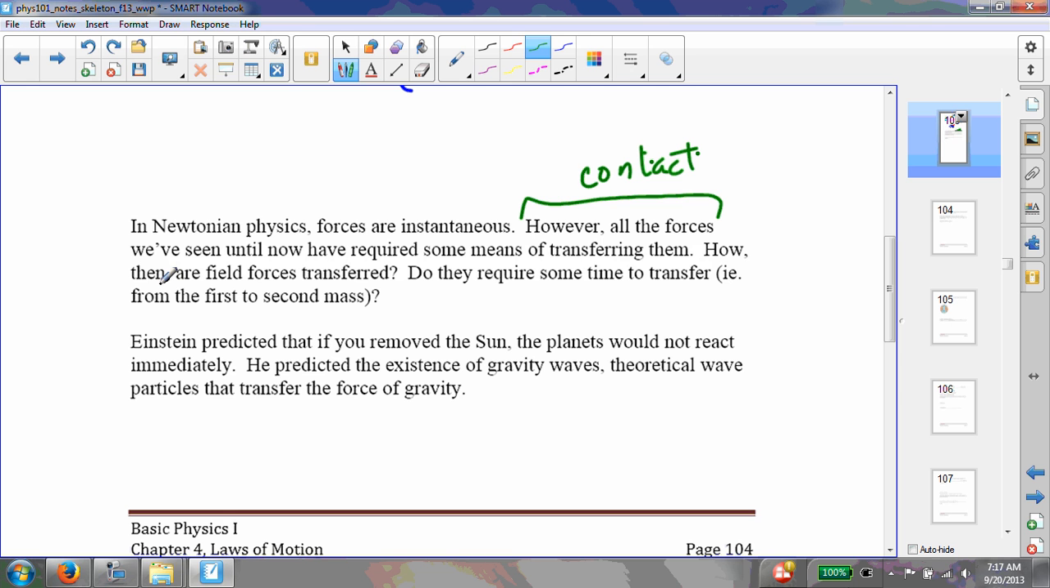Einstein said that if you could remove the sun in an instant, just completely remove it, make it vanish, then the planets would not react immediately. They would lose that gravitational force, but not immediately. And he predicted the existence of gravity waves. These are also sometimes called gravitons. These are theoretical wave particles that transfer the force of gravity. So it's thought that between these particles of mass you have waves or particles that travel back and forth. They're kind of like photons of light, and they transfer this force of gravity.